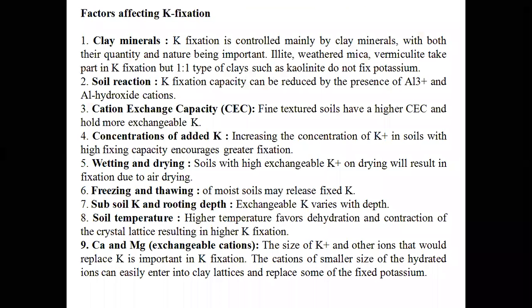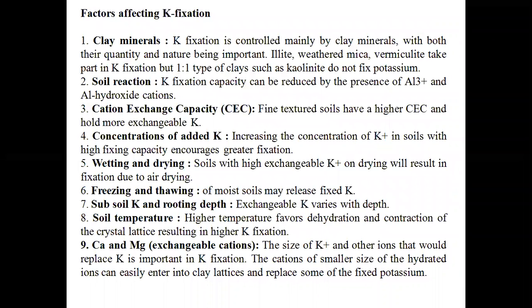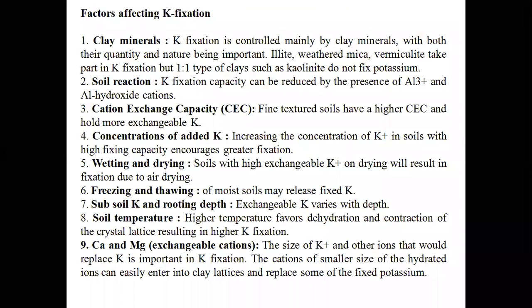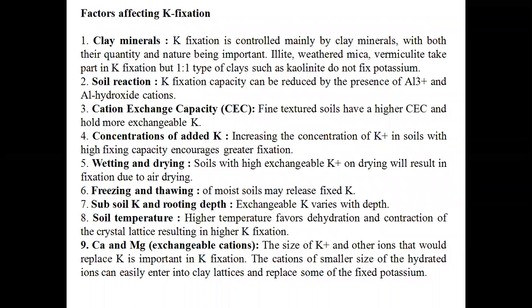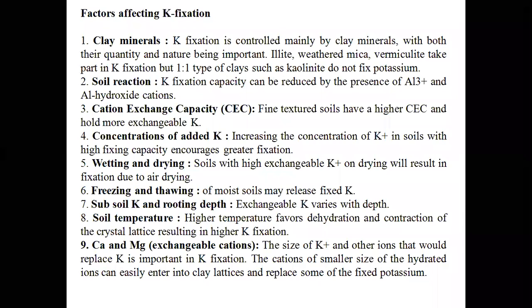Then, what are the different factors that may affect K fixation? We know that for K fixation, clay minerals are the sources or the site where potassium can be fixed. So, the nature of clay minerals is very important.